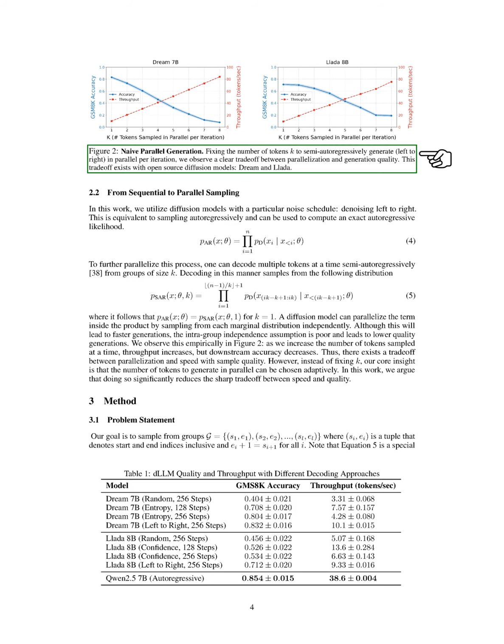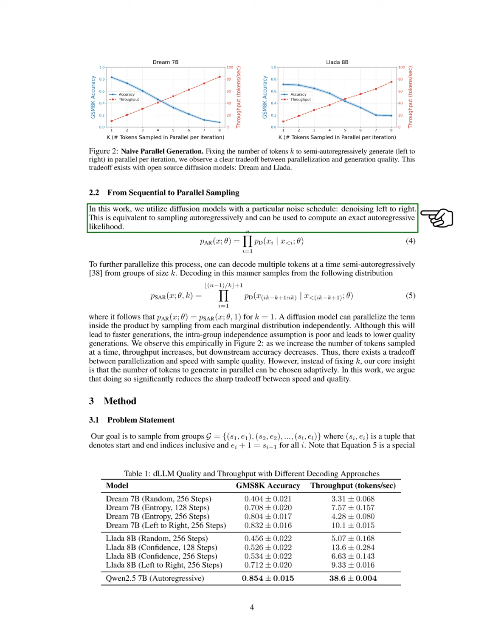Next, we discuss the transition from sequential to parallel sampling. By fixing the number of tokens to generate in parallel during each iteration, we notice a clear trade-off between the benefits of parallelization and the quality of the generated text. This trade-off is evident in open-source diffusion models like DREAM and LLaDA. We utilize a specific noise schedule that allows us to denoise from left to right, which is similar to autoregressive sampling and can provide an exact likelihood.